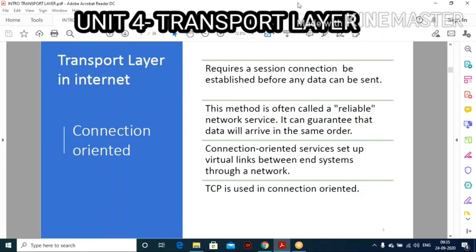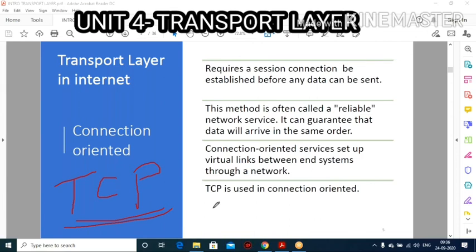So here the main thing is that we talk only about TCP, the Transmission Control Protocol. The transport layer protocol can be either connectionless or connection oriented. Connectionless transport layer means it treats each segment as an independent packet.